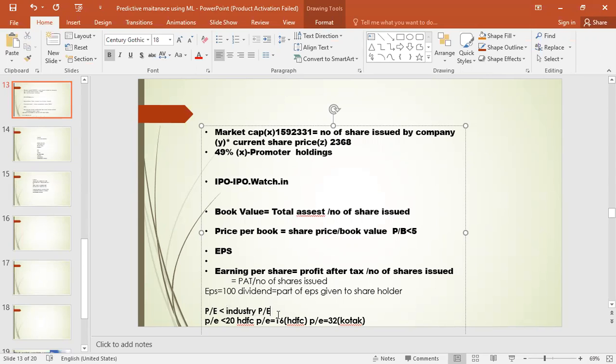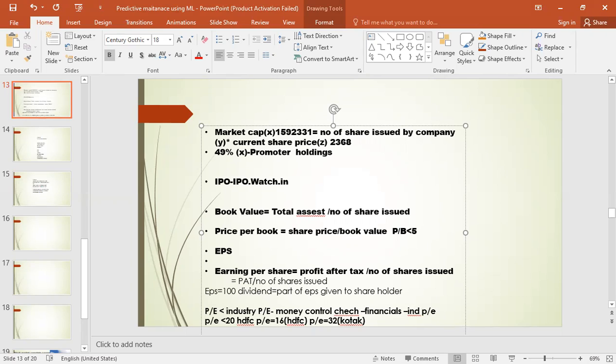Download the Moneycontrol app. It is not available here, but in the Moneycontrol app you can check financials, and under that you will get the industry P by E ratio.